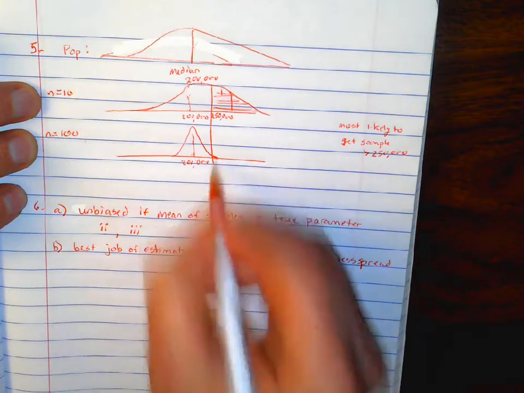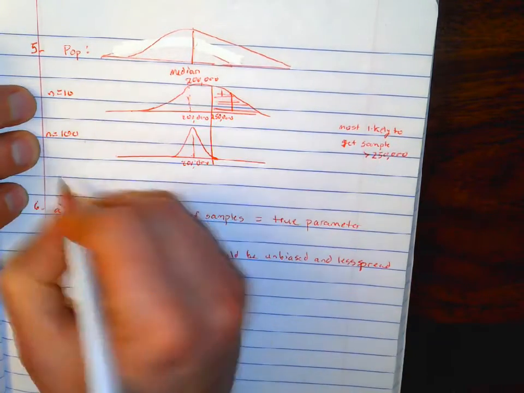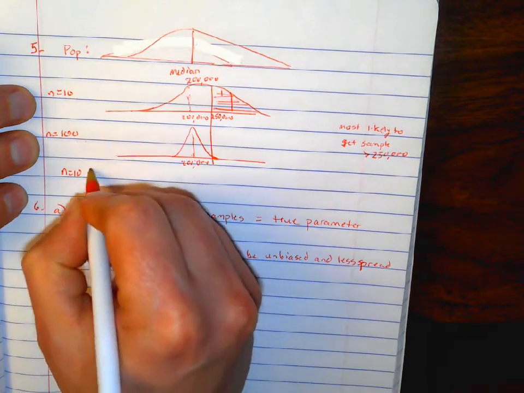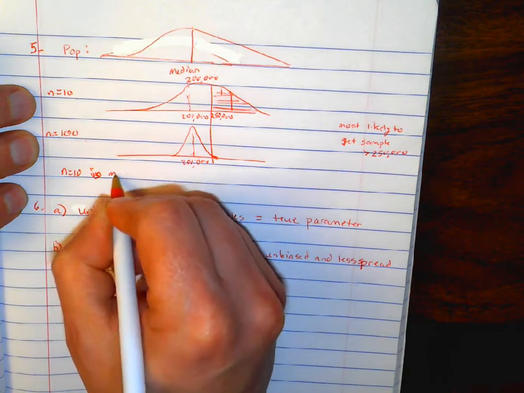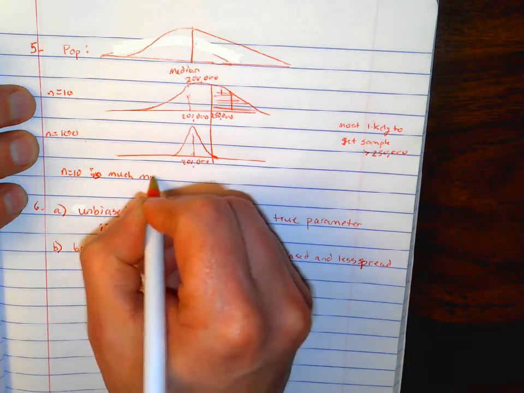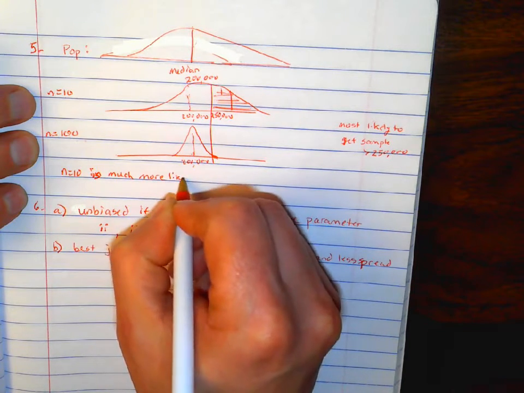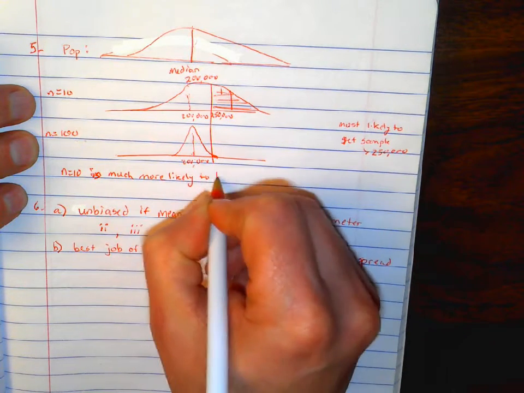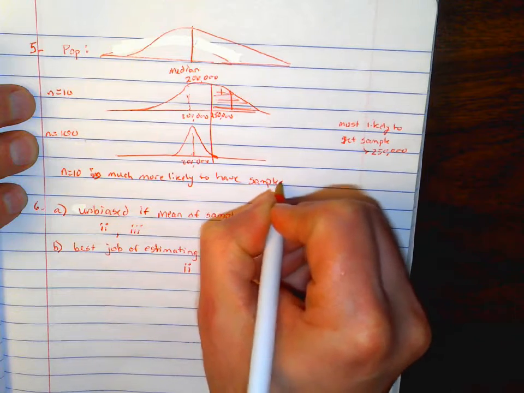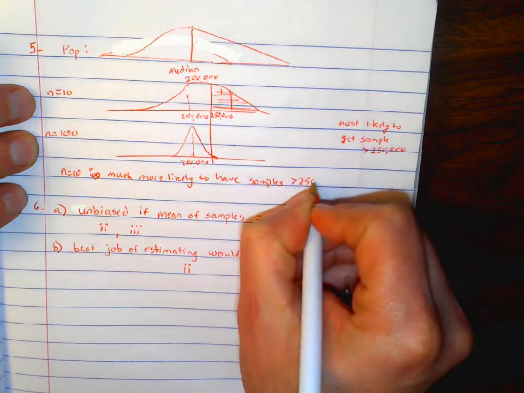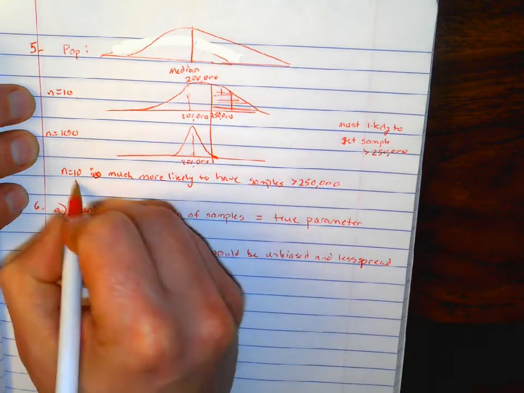This one would be of this percentage. So n equals 10 is much more likely to have samples greater than 250,000 because it is more spread out.